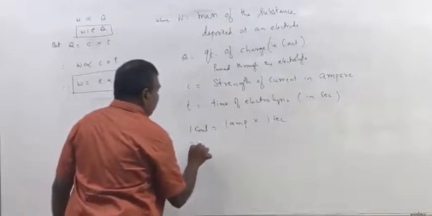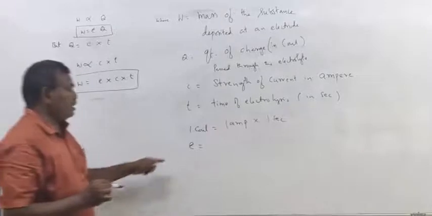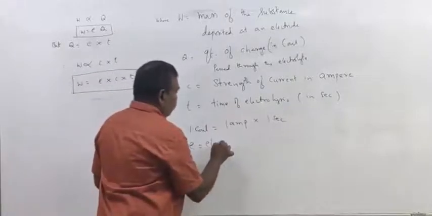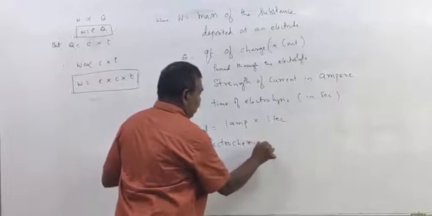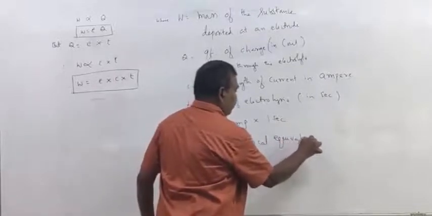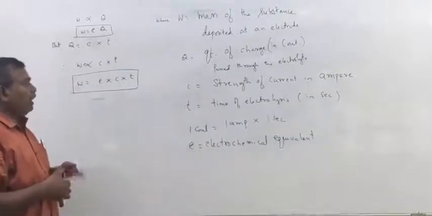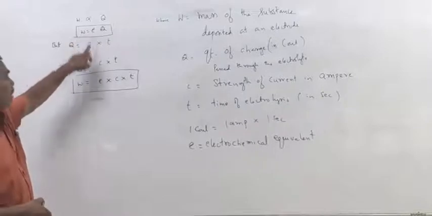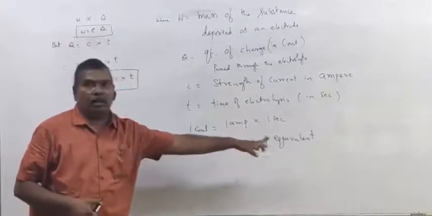Remember, small e is the electrochemical equivalent. Small e is a proportionality constant known as electrochemical equivalent.